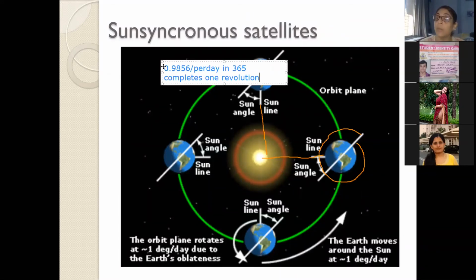So you can understand the complexity and the mathematics involved in designing the orbits. It's easy to say 6 parameters define the orbit, but you need to actually be monitoring its inclination, its orientation, its balancing of energy, its repetitive revolution around the Earth, and the plane also changing its orientation with respect to the reference. That is how we came out with this number 0.9856 per day. In 365 days, it completes one revolution, that is 360 degrees. Okay, is the point clear?